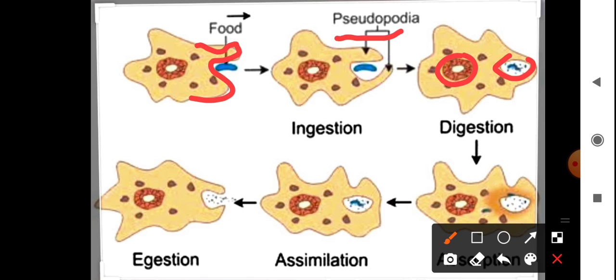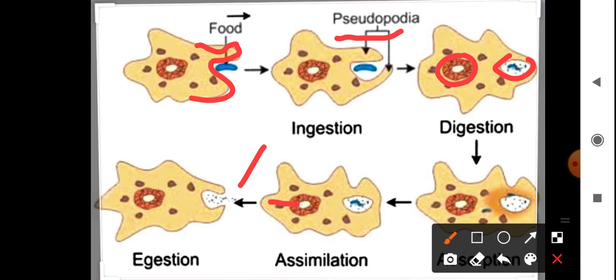Digestive enzymes are secreted in the food vacuole and digestion takes place there. After the digestion is completed, absorption takes place. Finally, the food vacuole moves towards the cell membrane and the undigested food is expelled out from the body. So this is very basic.